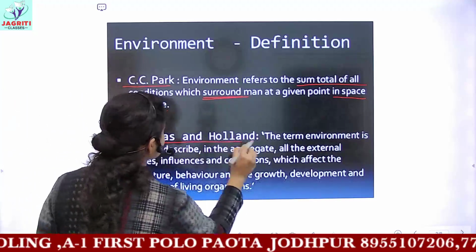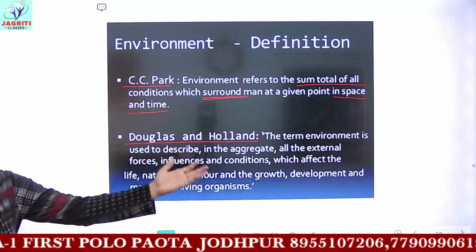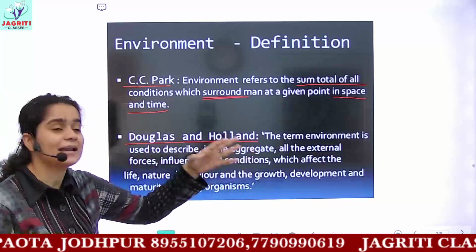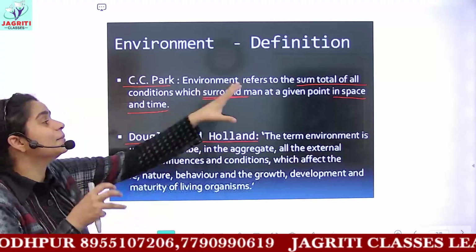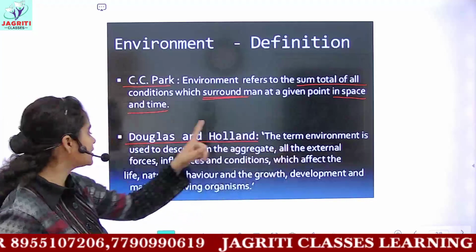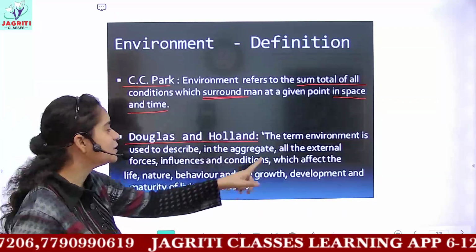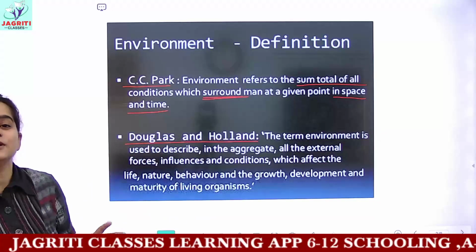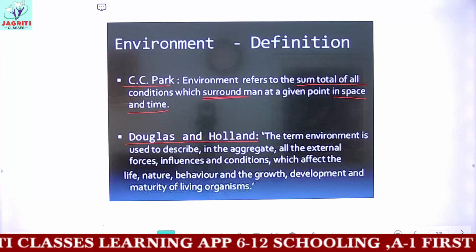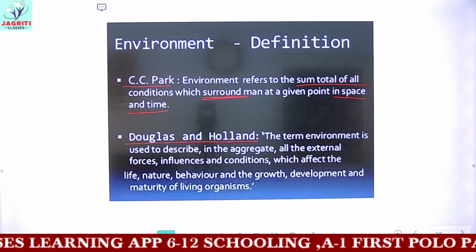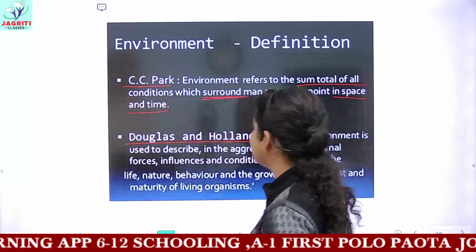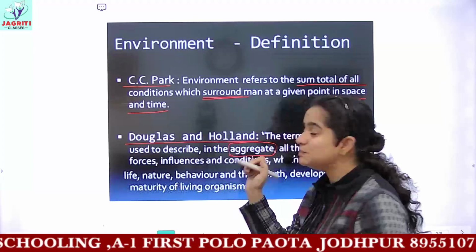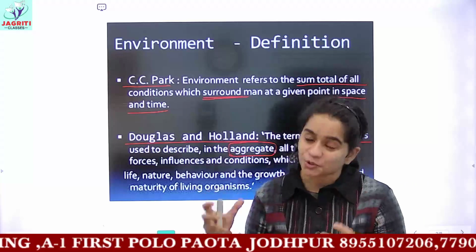Another scientist, Douglas and Holland, also defined the term environment. The term environment is used to describe in the aggregate. Aggregate means in a combined manner, in sum total. So in the aggregate, all the external forces, influences and conditions which affect the life, nature, behavior, growth, development and maturity of living organisms. This is also a definition of environment proposed, and if you take out the conclusion, the term environment is used to describe in aggregate, as a combined form or in sum total.